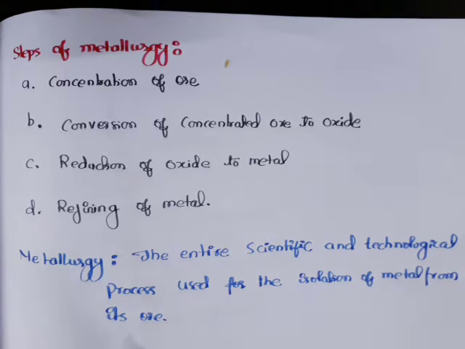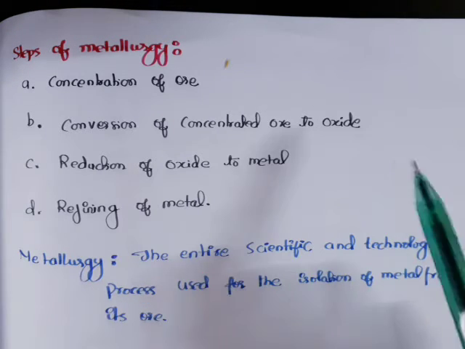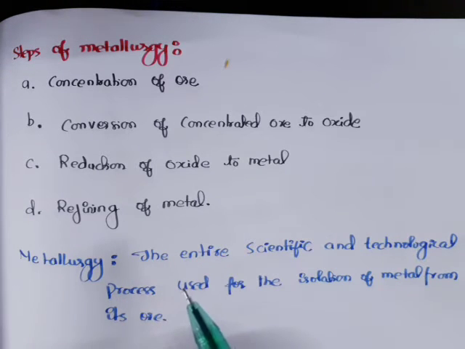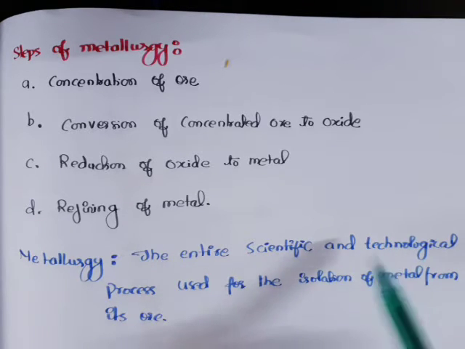Now what is it? It is usually the extraction of the metal from its ore, or how can we define it: metallurgy is the entire scientific and technological process used for the isolation of metal from its ore. Now your metallurgy process depends on the reactivity of the metals. We have already discussed that some metals are highly reactive, some are moderately reactive, and some are less reactive, and depending upon that, the metallurgical processes are different.